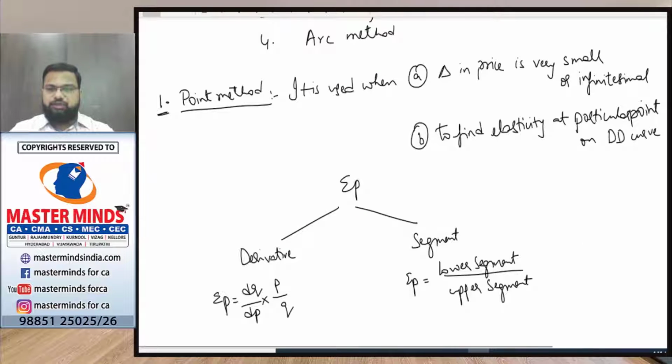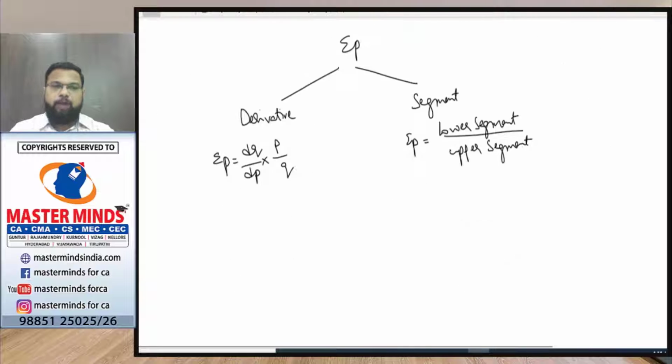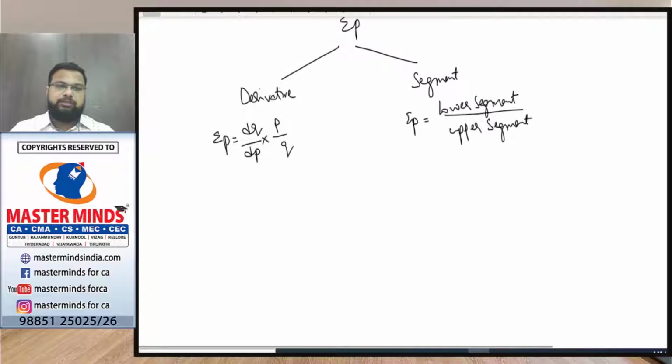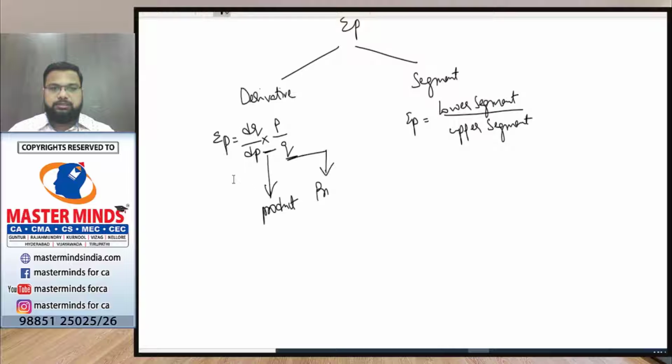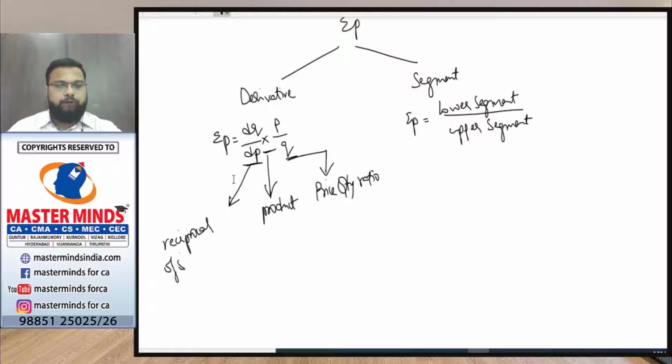So as you can see here, in the point method for derivative we use this formula, that is EP equal to dQ by dP into P by Q, right? So this is nothing but a product. P by Q means the price quantity ratio at a particular point of the demand curve, and this is the reciprocal of the slope of the demand curve.